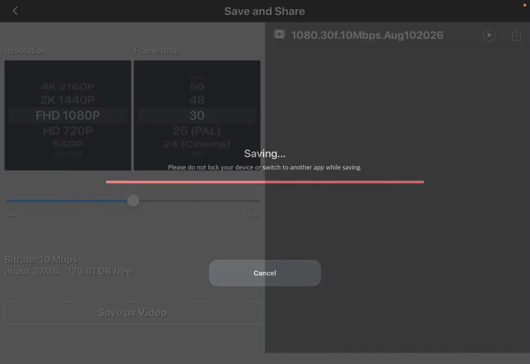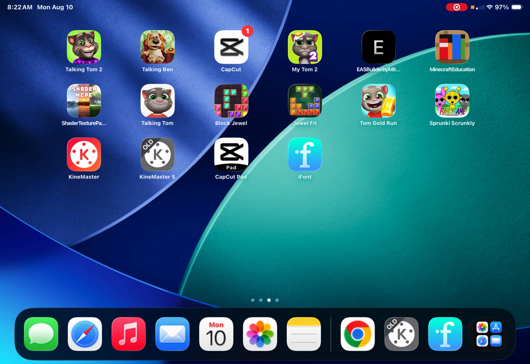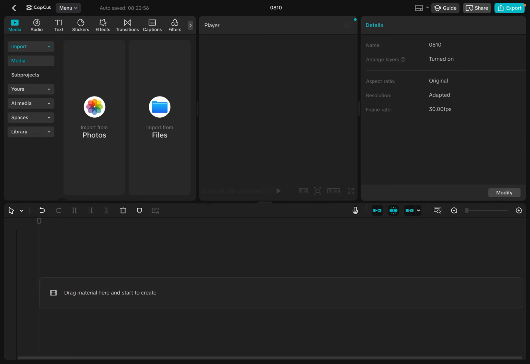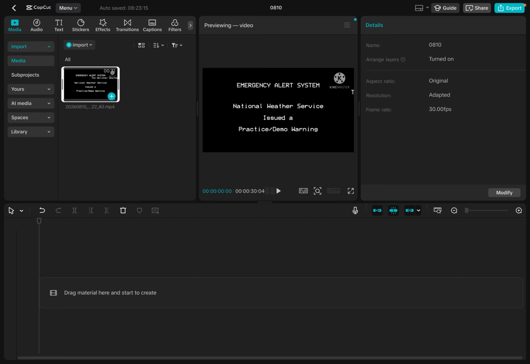VCR EAS. Next, once you have the video exported, open up CapCut Pad. Press on Create New. The CapCut Pad is close enough to CapCut's PC edition. Next, head to import here, import from photos, and then choose the KineMaster video you've done. Then just add it.